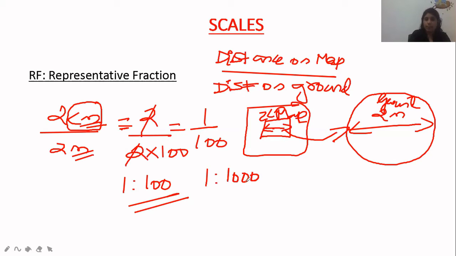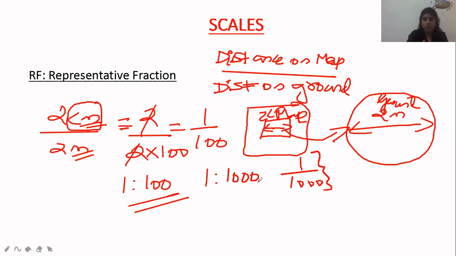So here what is happening? My scale is so small here. This representative fraction is high compared to this, because I know 1 by 1000 means the denominator is larger. It means that this ratio or representative fraction is so small. So in which case the representative fraction is smaller means this lesser value, because a larger denominator actually gives the lesser value. That you should understand.